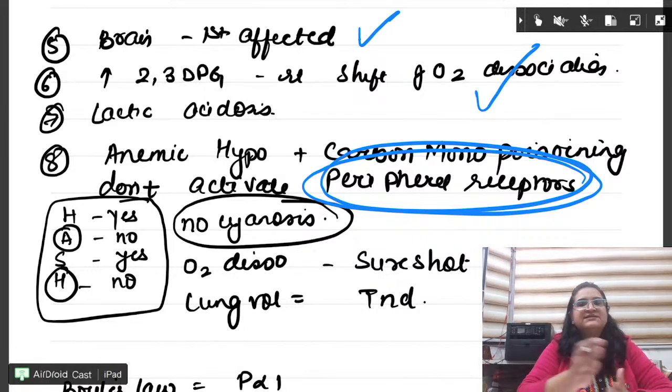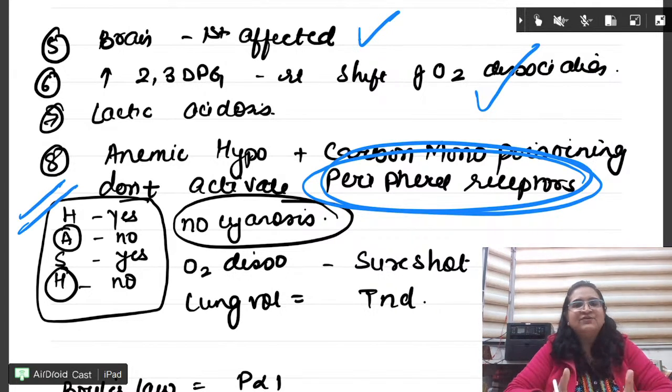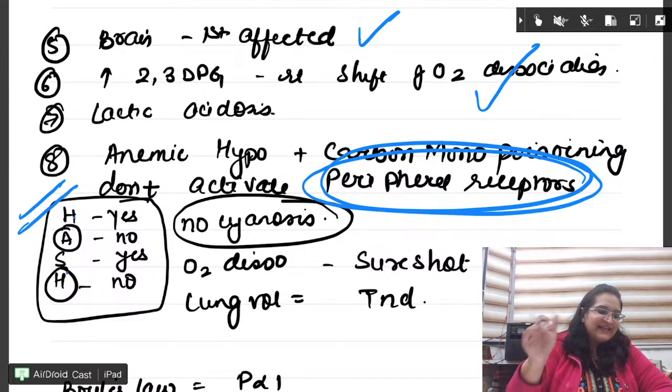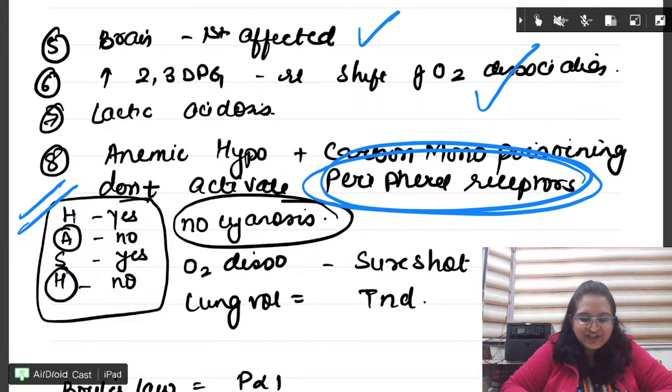Please note again, this question has come many times. In anemic hypoxia and carbon monoxide poisoning, peripheral receptors are not stimulated. So how will you remember where cyanosis is and where it is not? Let us write HASH and just say yes, no, yes, no. H has cyanosis, central cyanosis.